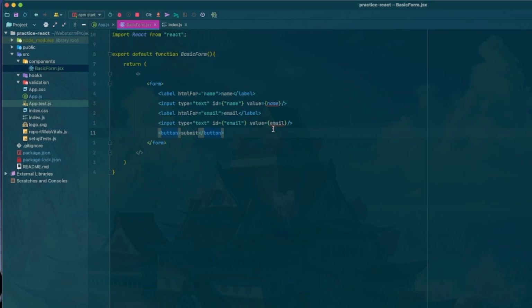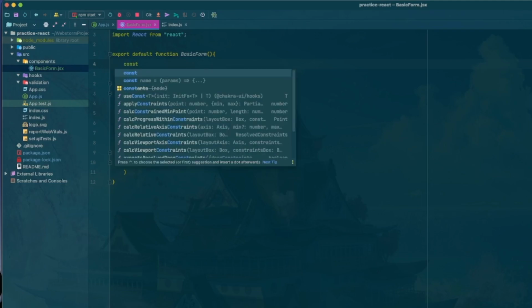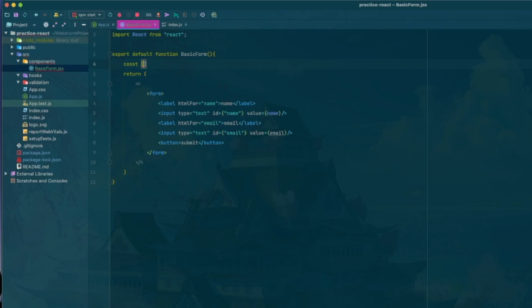Okay, so right now this form would appear on the screen, but it's not going to do anything. We don't have any onChange listeners, we don't have an onSubmit, and we're not storing the values in anything. So for a basic form like this, we're going to create two states that change in reaction to the user's input. So we're going to do const, and we'll do name, and then we'll do the setter.